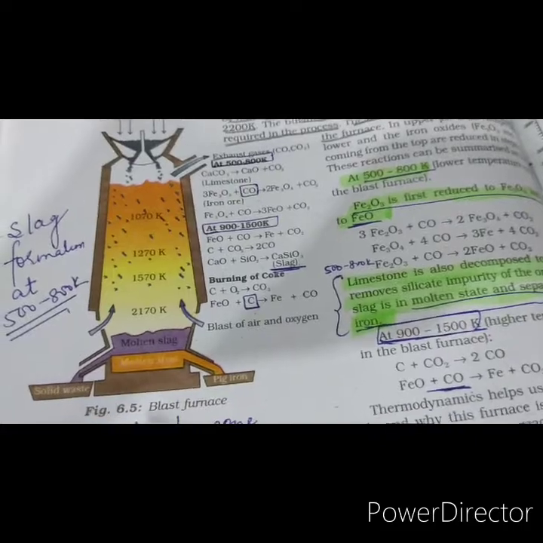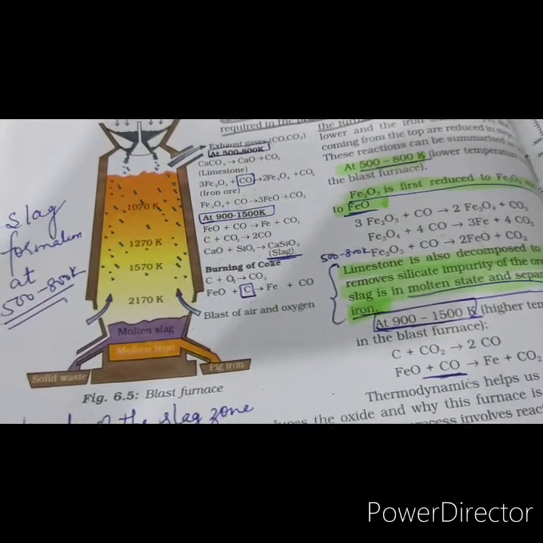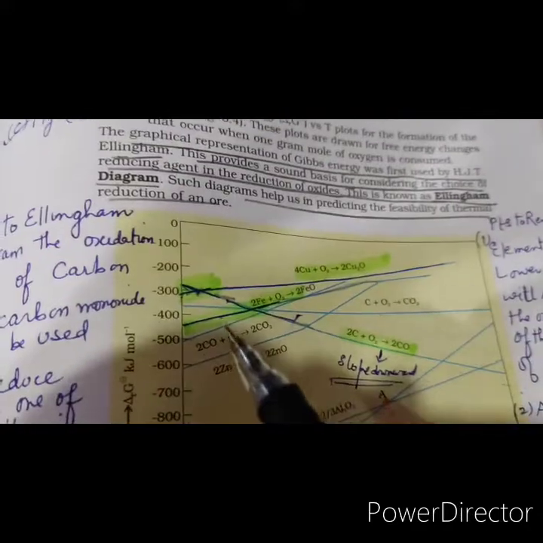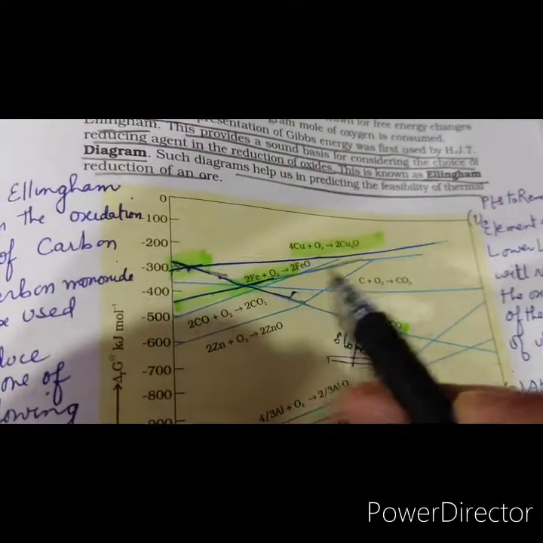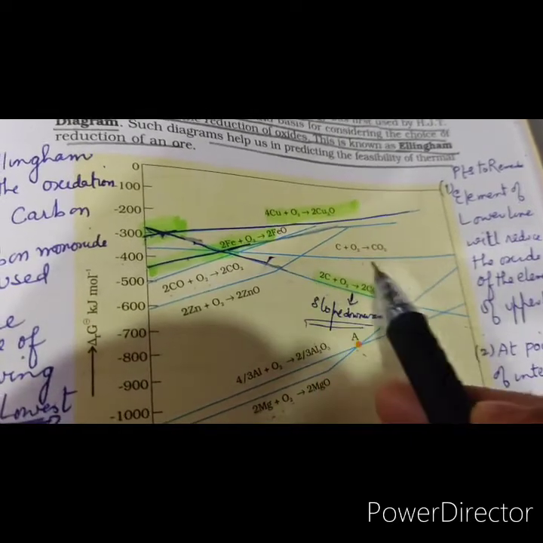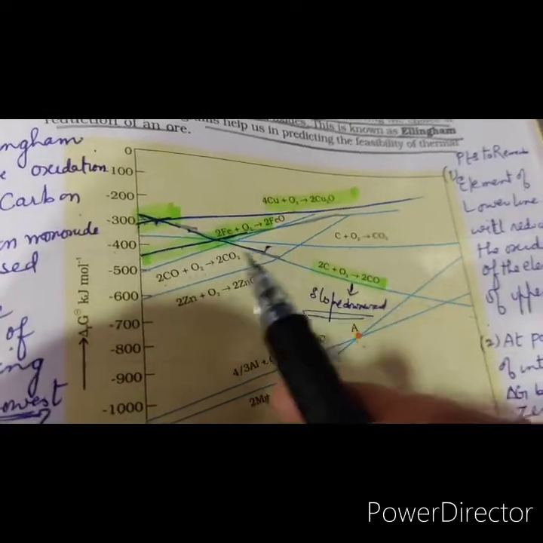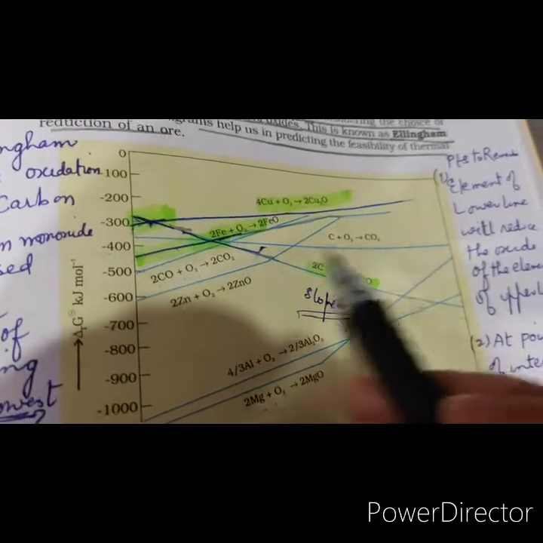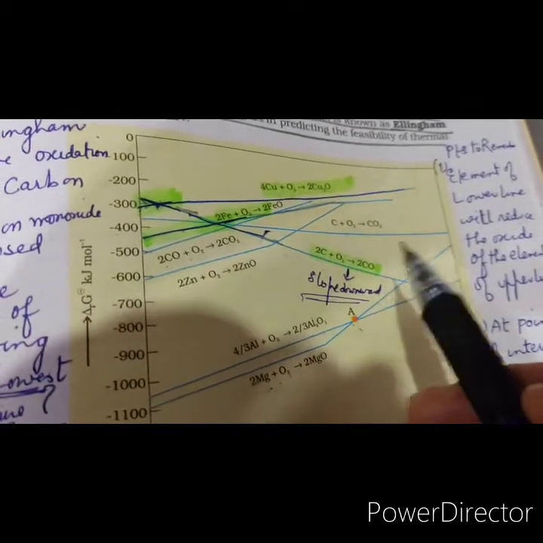This choice of the reducing agent can be found from the Ellingham diagrams. You can see this is the line of iron. At high temperature range, the line of carbon is below the line of iron, and so this can be used as the reducing agent.